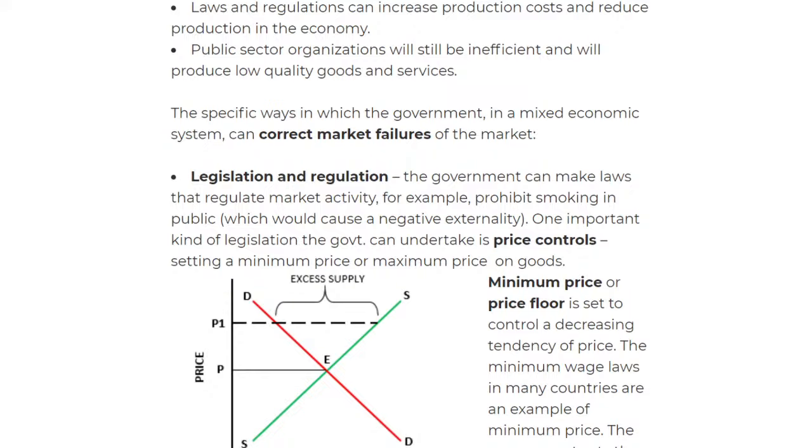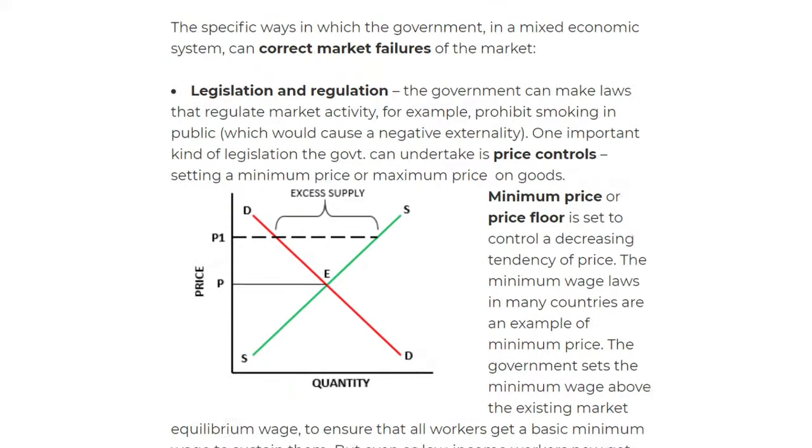What that means is a minimum price is simply a price floor, a certain point of price that is set to control a decreasing tendency of price. So basically, for example, alcohol. Sorry, for example, maybe education. That was the opposite. That's the maximum price.